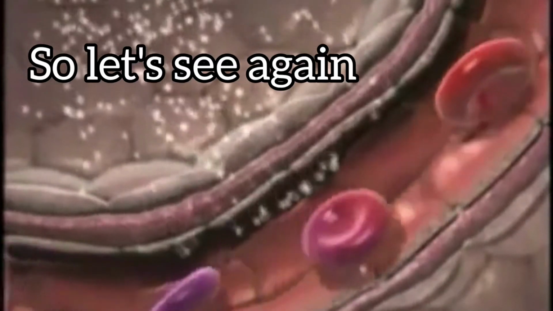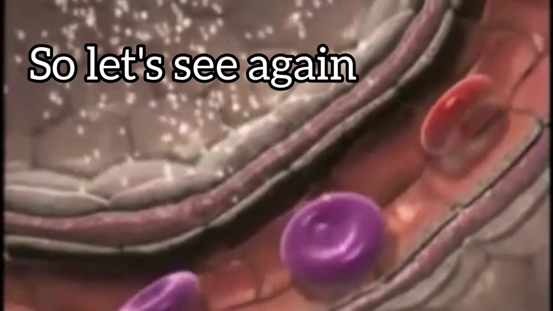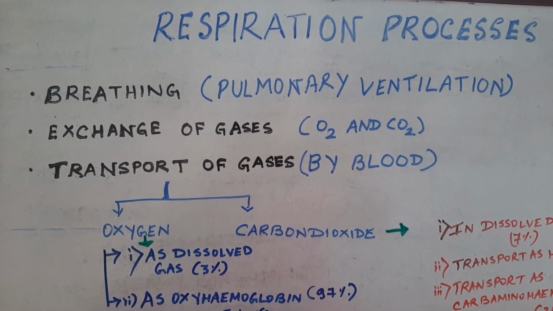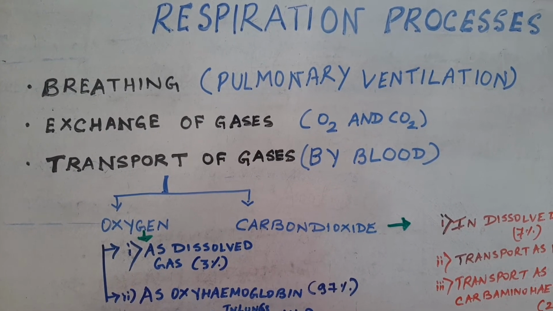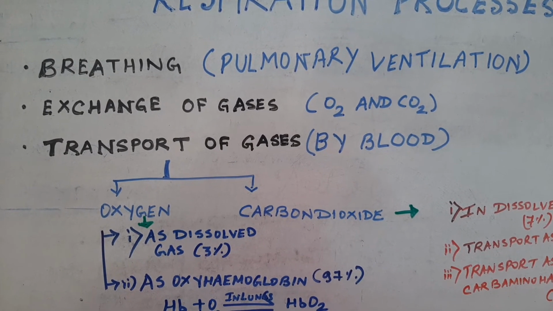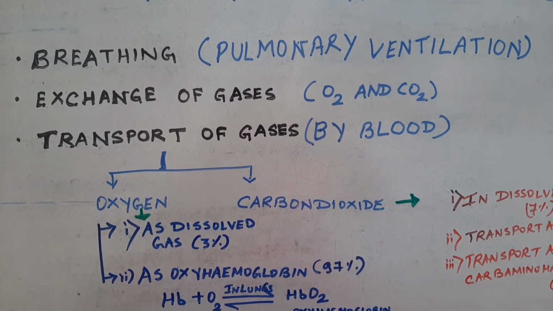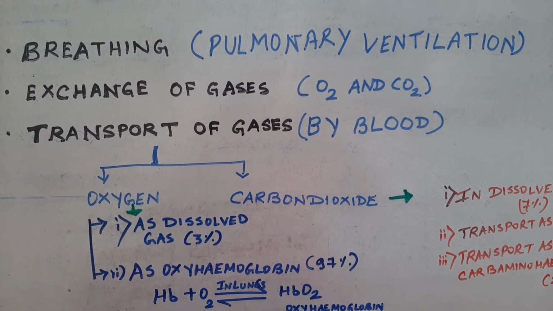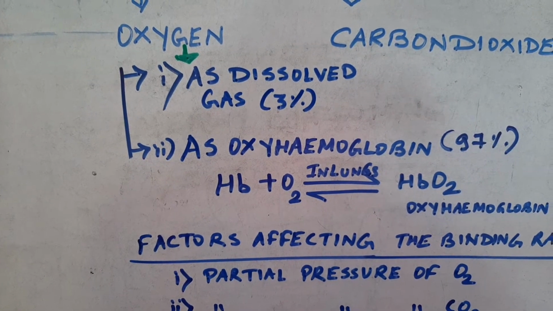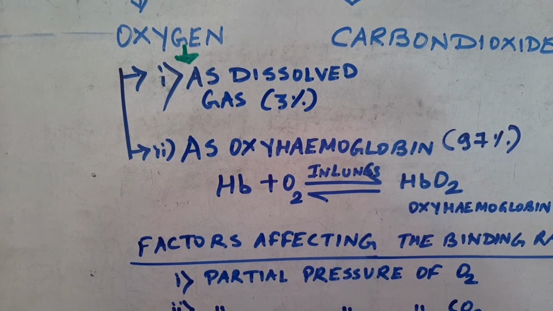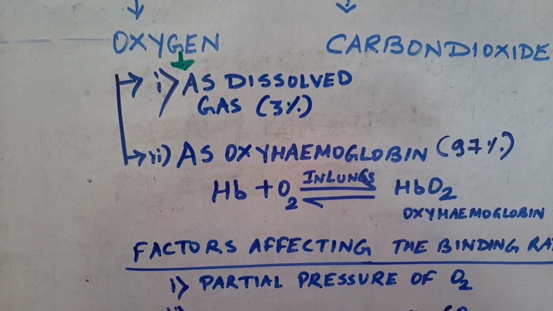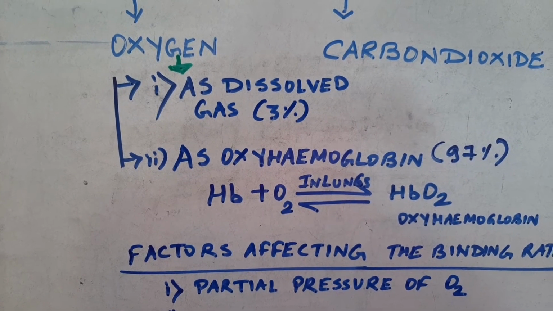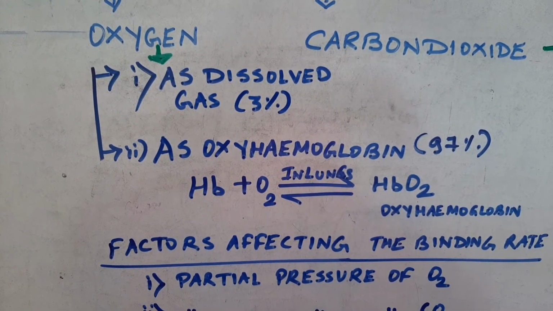Let's recapitulate how the transport of gases, that is oxygen, takes place by blood. So as I told you, the third stage is the transport of gases by blood. So here the two gases, oxygen and carbon dioxide, are transported in various ways. Let me first discuss the transport of oxygen by the blood. Transport of oxygen takes place in two ways. The first way is as dissolved gas in the plasma, that is only 3%, and the second way of transport of oxygen is as oxyhemoglobin, that is 97%.